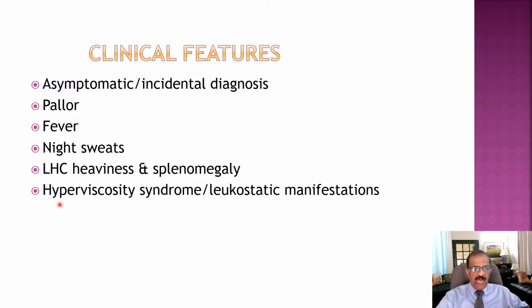So that high count is going to make blood very thick and difficult to flow, and that could clog up some small vessel, and the patient may develop multiple microinfarctions, maybe in the eye, maybe in the brain, maybe in the skin, maybe in the fingers. So this could be a hyperviscosity syndrome. The patient may develop a pulmonary edema-like condition, a renal failure-like condition. So this is all because of hyperviscosity.